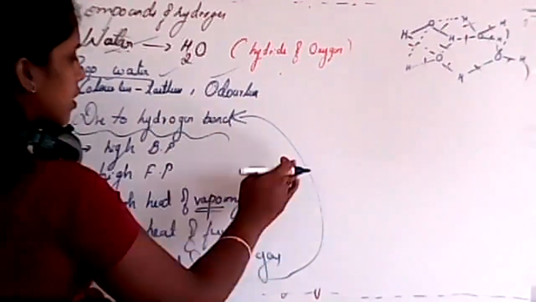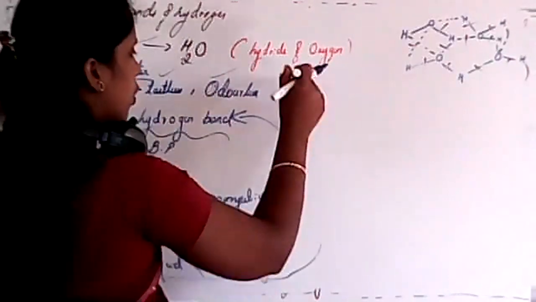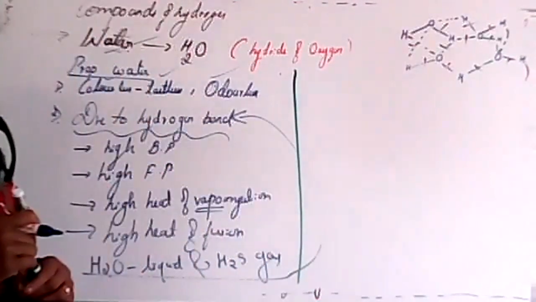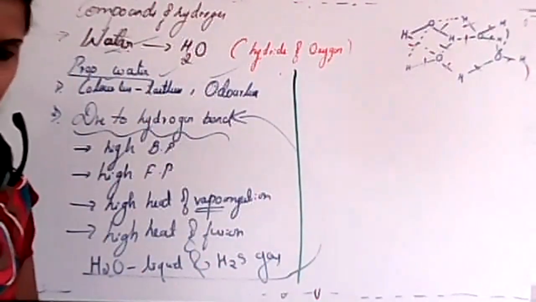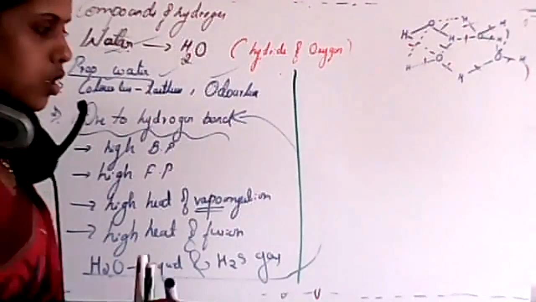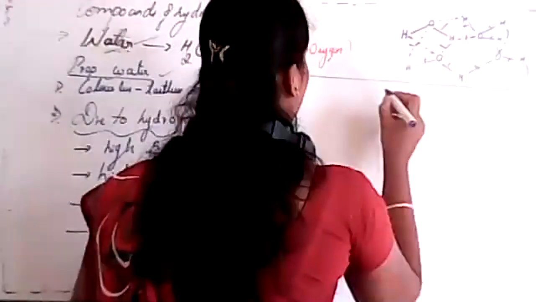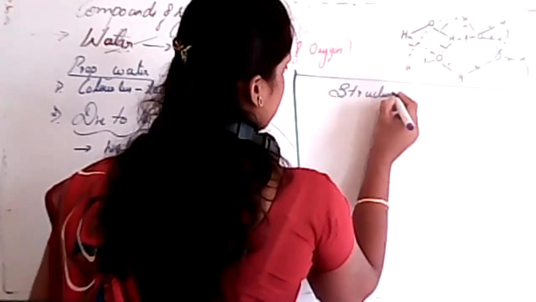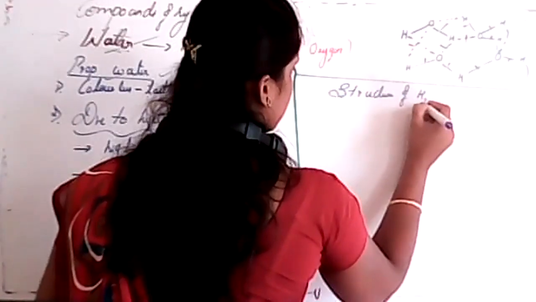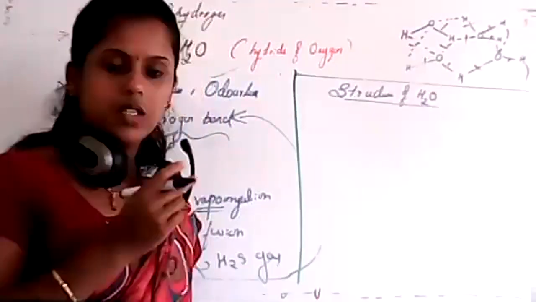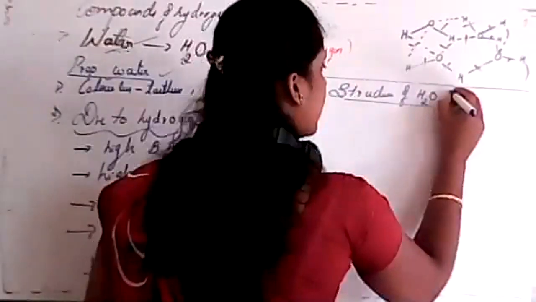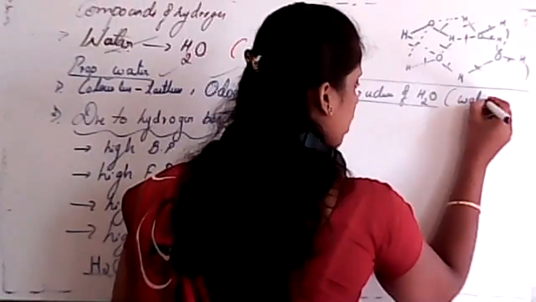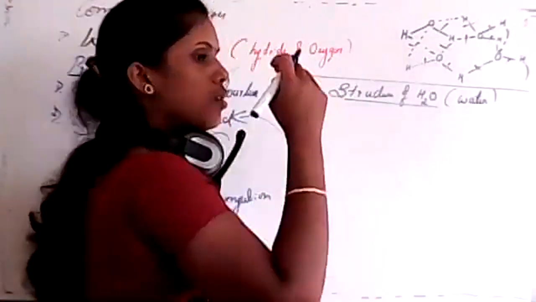Next, we'll study the structure of water. We already studied the structure of hydrogen, but this is the structure of water. I'll write it in terms of water, because H2O is also the composition of ice.